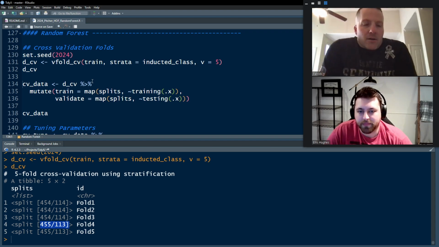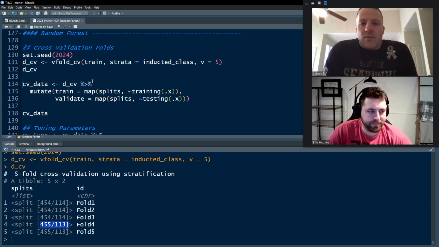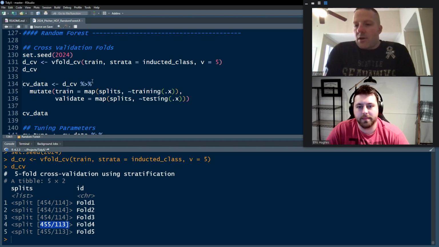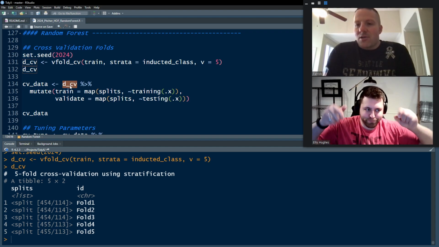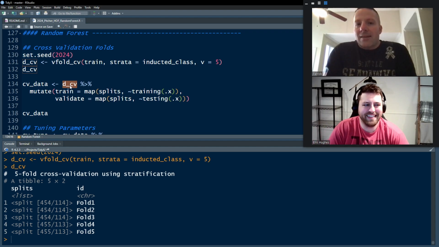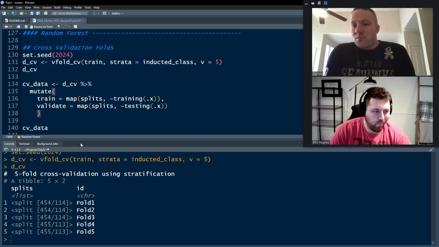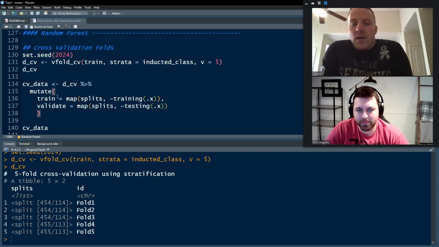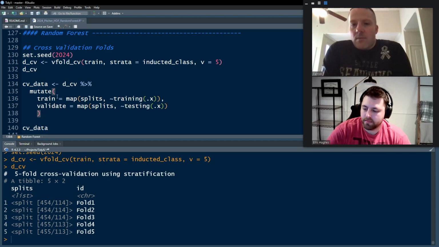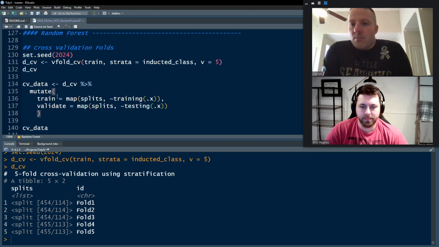So now that we've got our data split out into cross-validation folds, within each of those 5 folds, we want to make a training data set and a validation set. And this is because we're going to tune the model. All of these machine learning models have little knobs and levers that you can turn and twist and pull in order to get them to map to the data more appropriately. And obviously, there's going to be a trade-off here, the bias-variance trade-off, where if you map them too closely to the data, they are horrible on any out-of-sample data. They just read the data back to you. So we want to be able to tune these levers in order to find an optimized model and then make decisions going forward about which model to use.